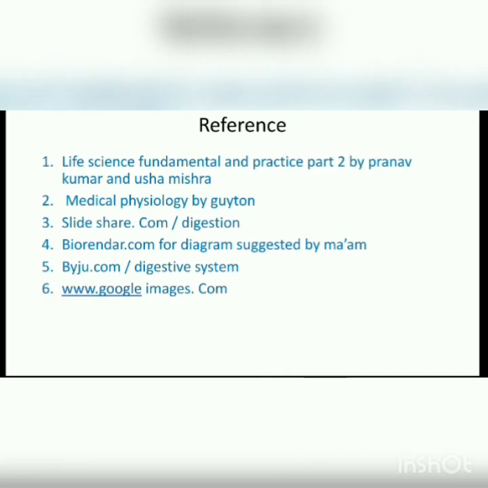So here are the references of my whole presentation. First is Life Science Fundamental and Practice Part 2 by Pranav Kumar, Medical Physiology by Guyton, Slideshare.com, biorender.com, Byjus.com, www.googleimage.com.